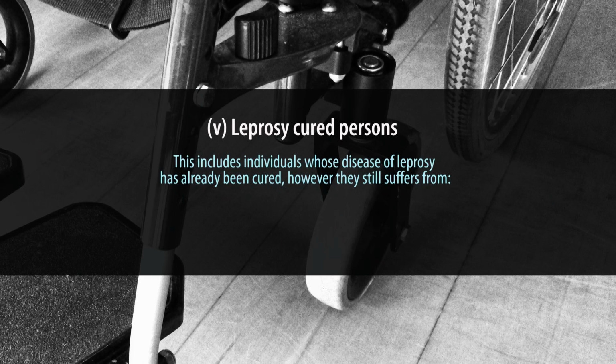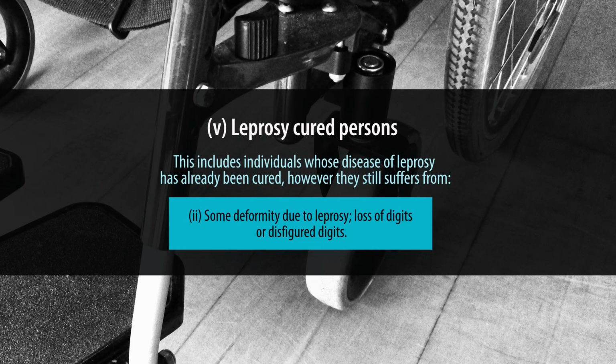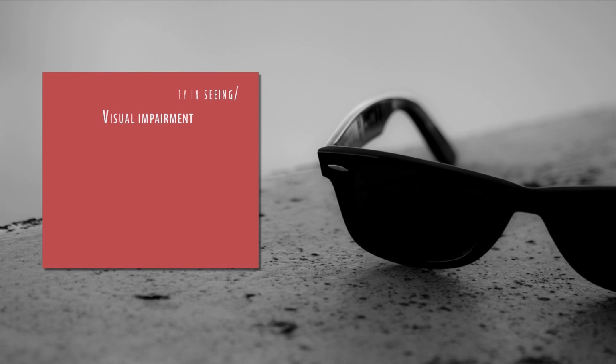However, still they suffer from either loss of sensation in the upper or lower limbs or both, that is hands or feet, and in eyes too, but those who do not have any visible disfigurement. Second, some deformity due to leprosy, either loss of digits or disfigured digits. And third, they may face extreme physical deformity like loss of hands and feet. Second component is lack of sensory abilities in seeing, that means visual impairment.